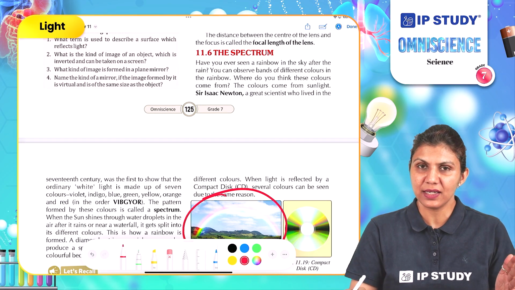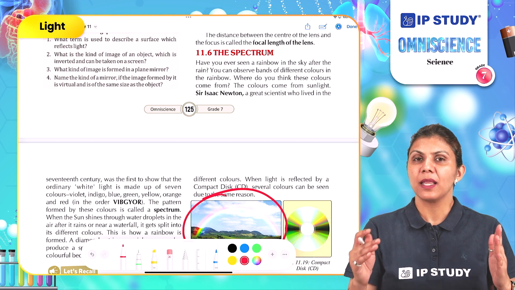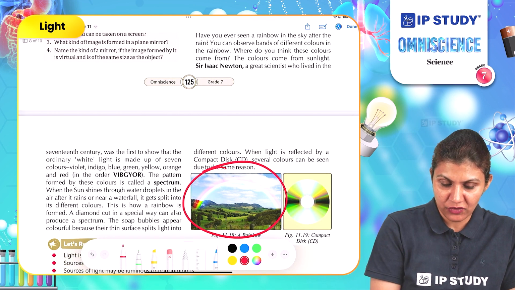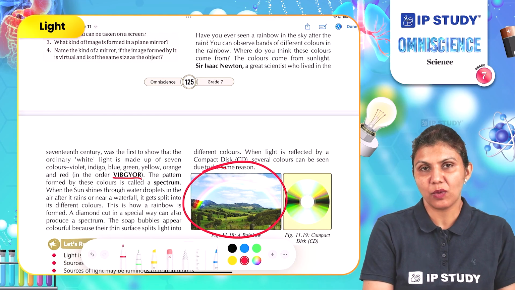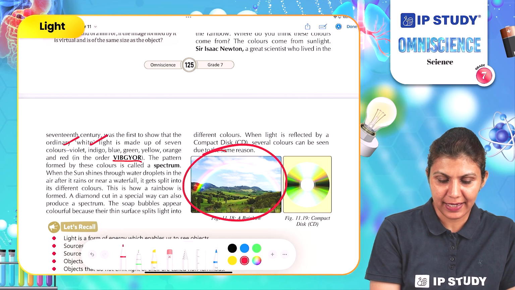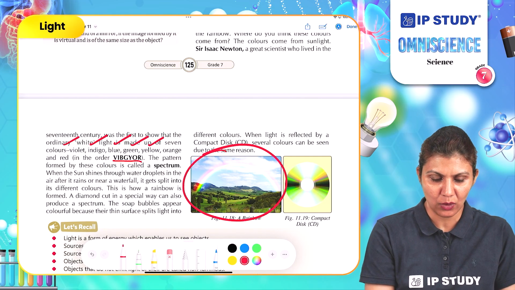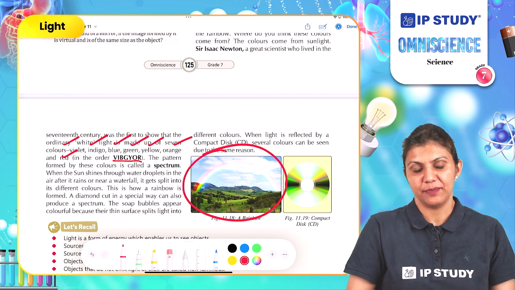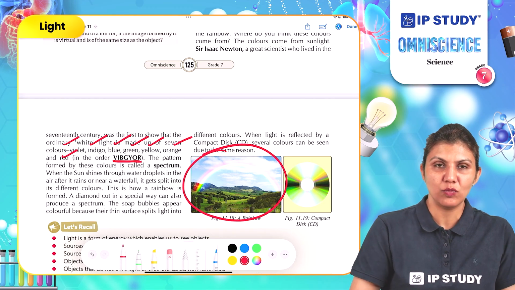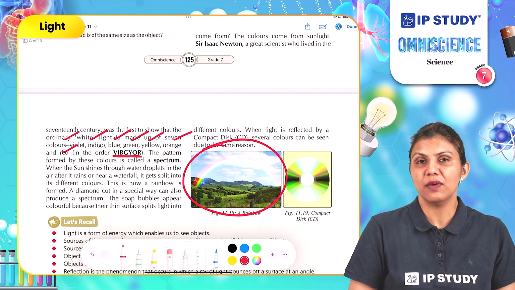And how many colors are there? There are 7 colors. These colors are arranged in a pattern which we call VIBGYOR. So what is VIBGYOR? This is the order of these colors: violet, indigo, blue, green, yellow, orange and red. So the initial of each color is arranged here to make this mnemonic, which is called VIBGYOR.